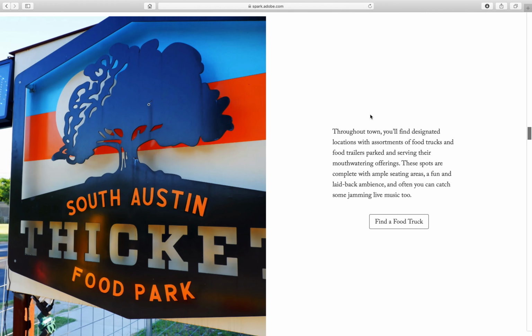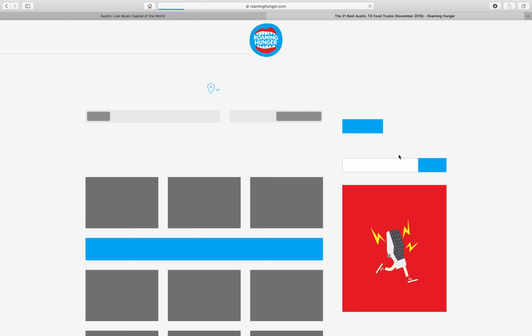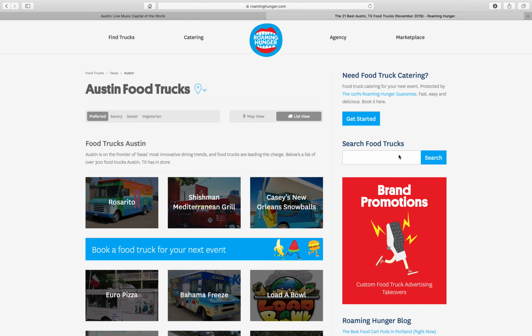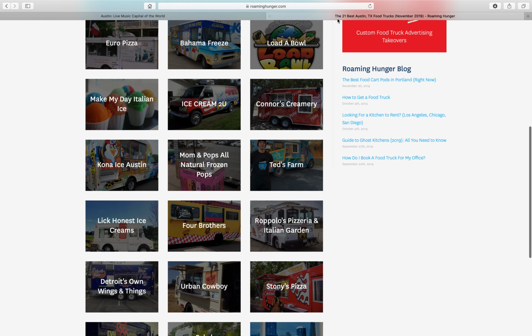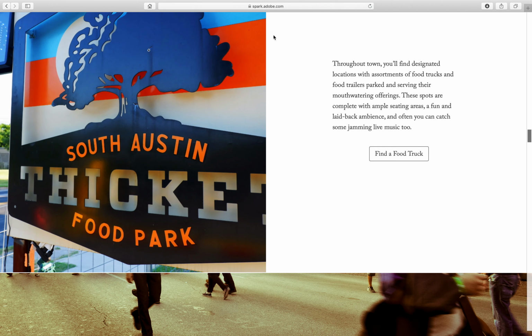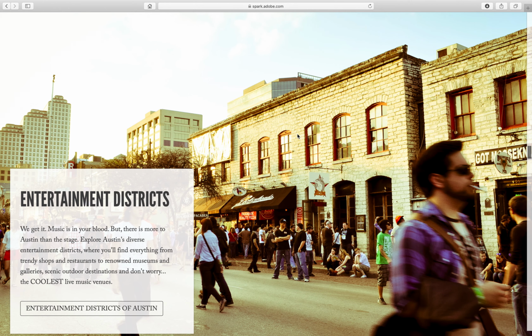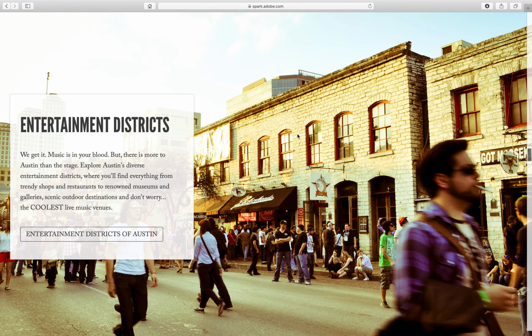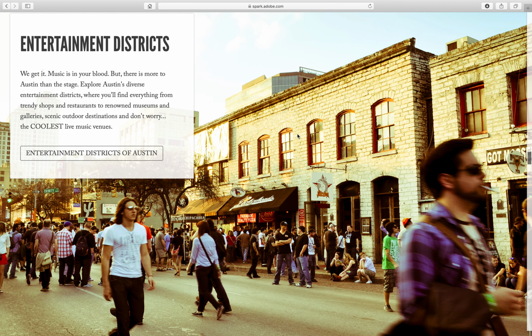I also include buttons throughout my page for another source of interactivity. This will take you to the different food trucks there in Austin, and their schedules, menus, things like that. Then I talk about the different entertainment districts in Austin. Again, another button that goes more in depth on those specific districts.